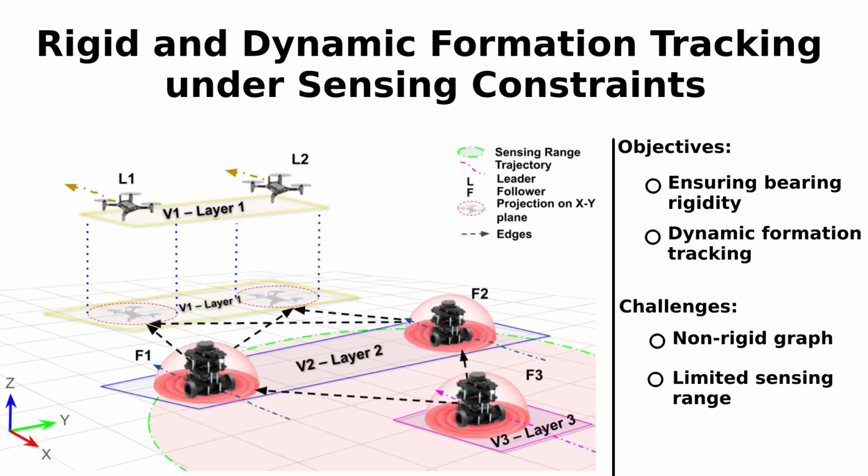Therefore, our approach introduces two key objectives. 1. Ensuring bearing rigidity in the communication graph without assuming it exists. And 2. Achieving dynamic formation tracking defined specifically using bearings.